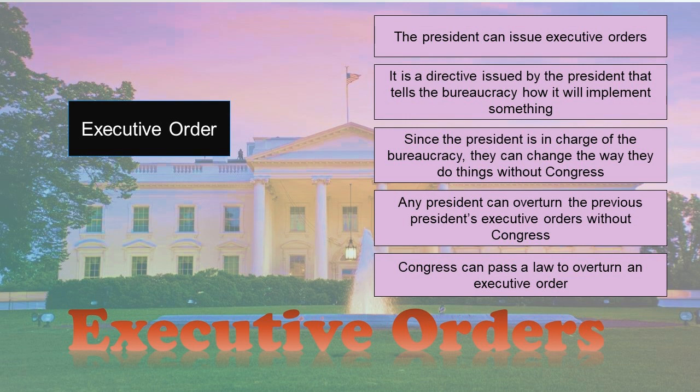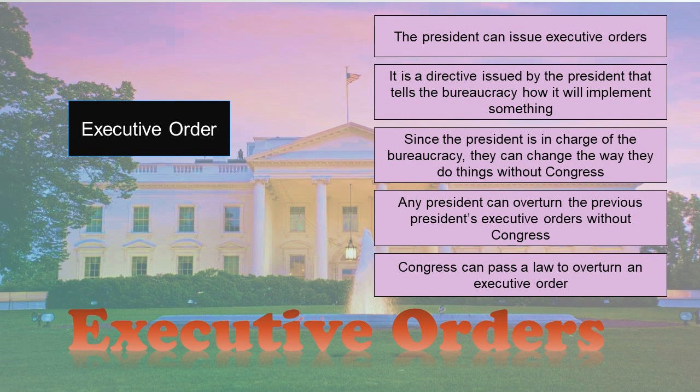An executive order is just a directive that the president issues, and this goes out to the bureaucracy, the many, many, many offices that are helping the president carry out the policy across the country on a day-by-day basis. The president sends this directive to the bureaucracy that tells them how to implement the policy. Here, the president is issuing a statement saying, here's how the bureaucracy should be implementing something. And since the president is in charge of the bureaucracy, they can change the way that the bureaucracy does things. They don't need Congress to get involved when they are giving the bureaucracy directions about how to carry out the law. That's the president's executive power, right?